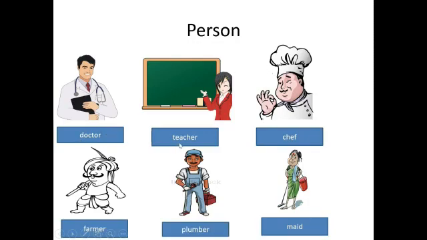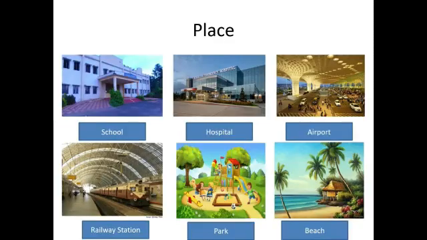Doctor, teacher, chef, farmer, plumber, maid. These are the few examples of person.